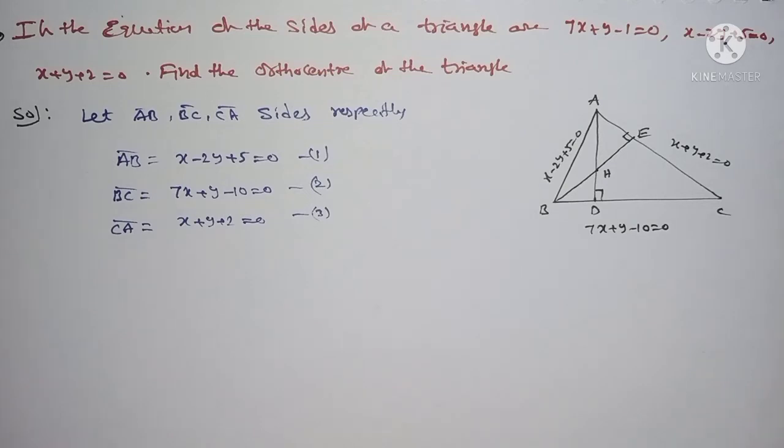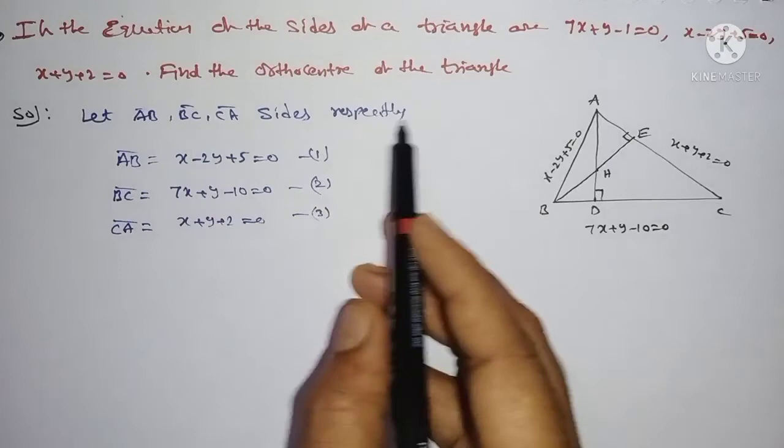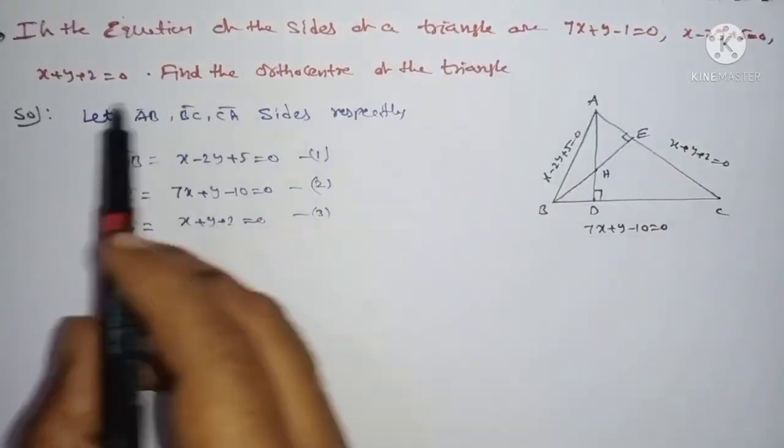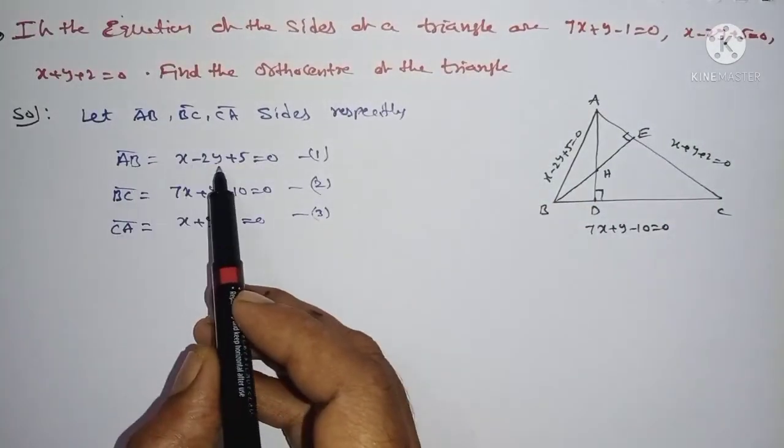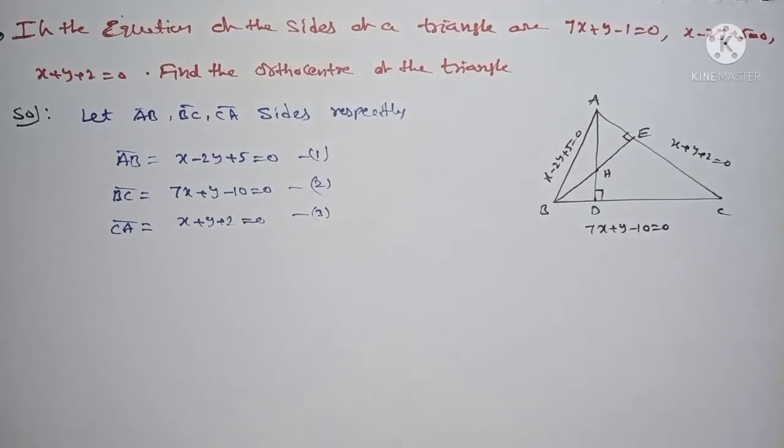It is perpendicular to the side. Listen, what is the method? You can observe here. First, assume the given equations of the triangle: AB is x - 2y + 5 = 0, BC is 7x + y - 10 = 0, and CA is x + y + 2 = 0.